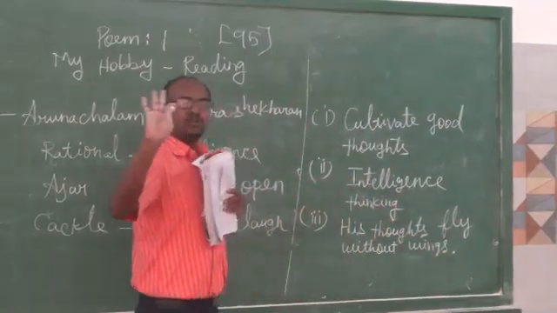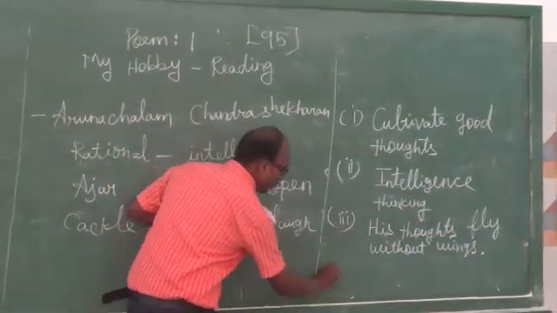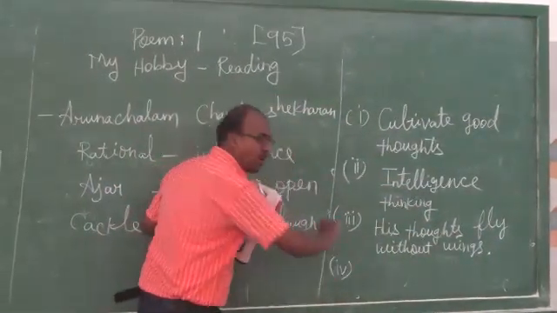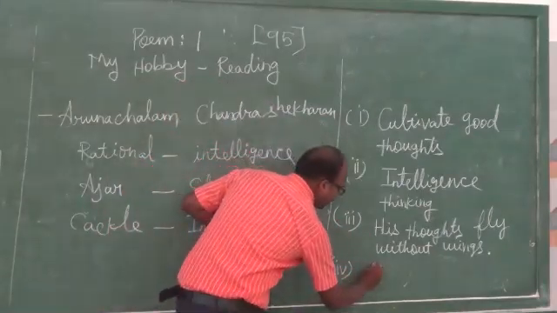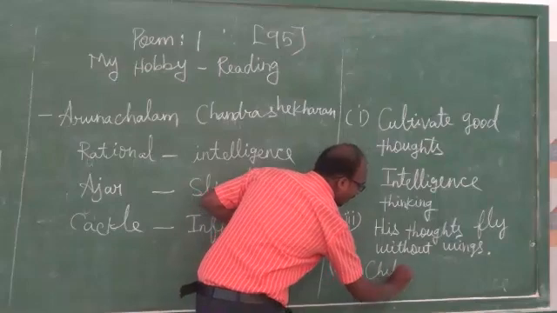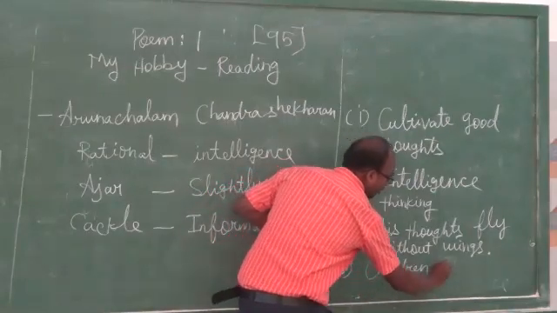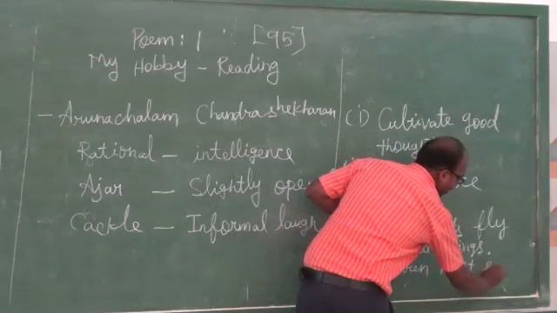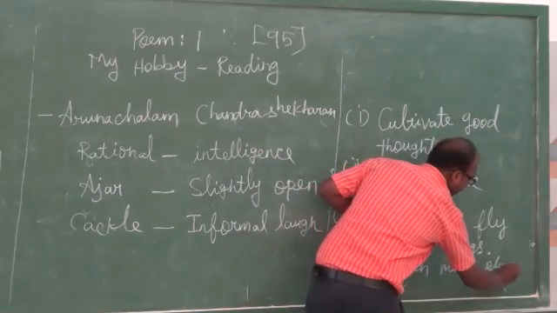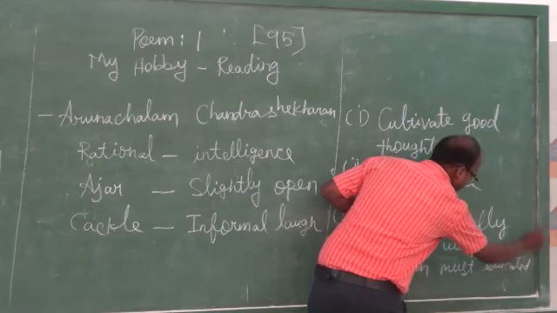The fourth concept is that the poet wants all the children to read, to be educated.